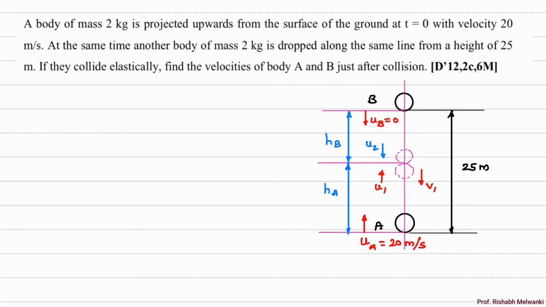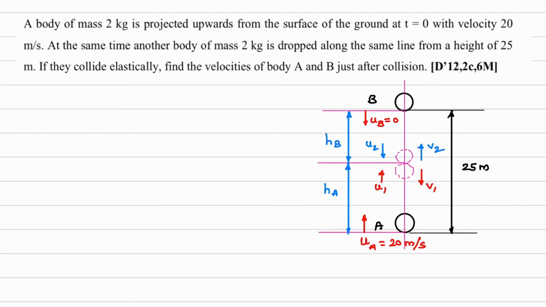And just after impact, velocity of the ball will be V2. So U meaning just before impact, V meaning just after impact, 1 meaning ball A, and 2 meaning ball B. So these are the few velocities which we have defined.